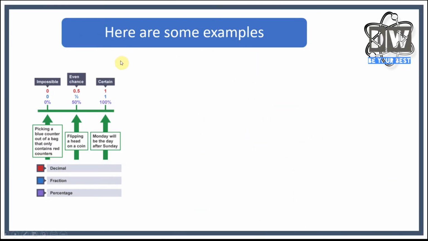So let's have a look at some examples. So here's some examples here, but we're just going to go through nice and slowly. So for a start, we're looking right down here at 0% is impossible, so it can't happen. Then we've got the middle, which is 50%, which is even chance, and then 100% represents certain. So if I was to say to you, Monday will be the day after Sunday, well, we know that's certain. Flipping a head on a coin, there's only two sides, heads and tails, so that's even chance. And picking a blue counter out of a bag that only contains red counters, that would be impossible. So those are some examples there.